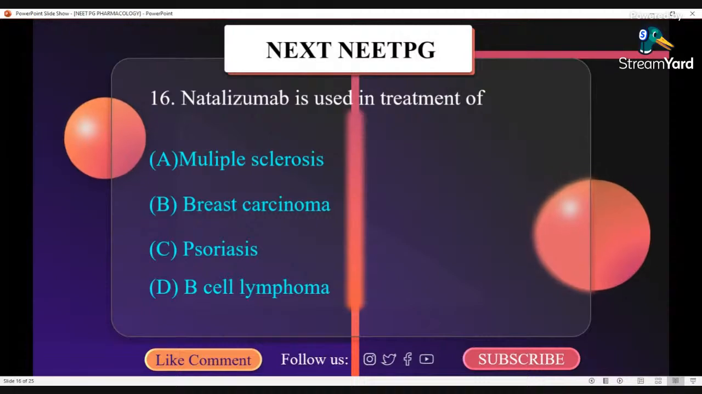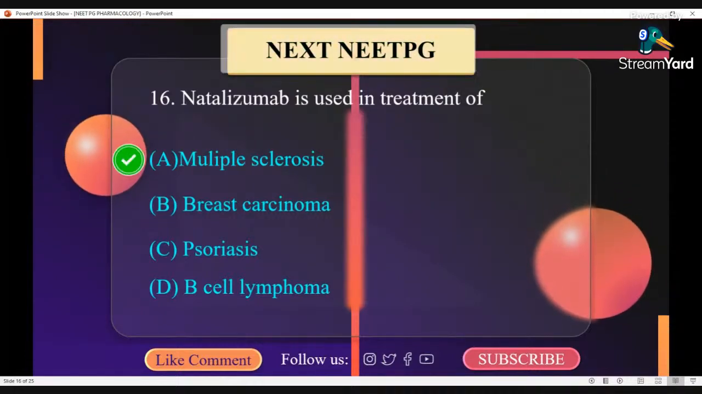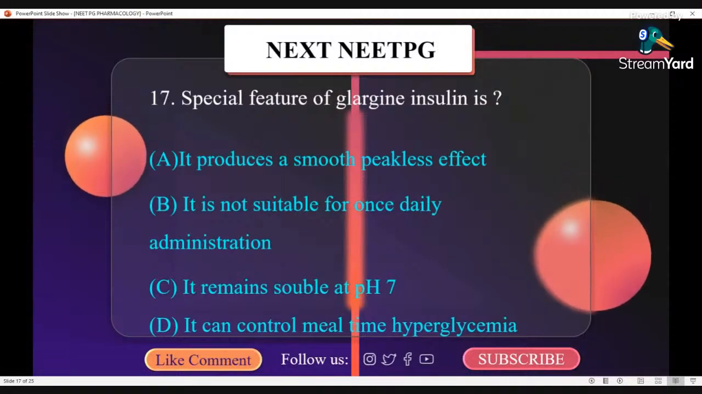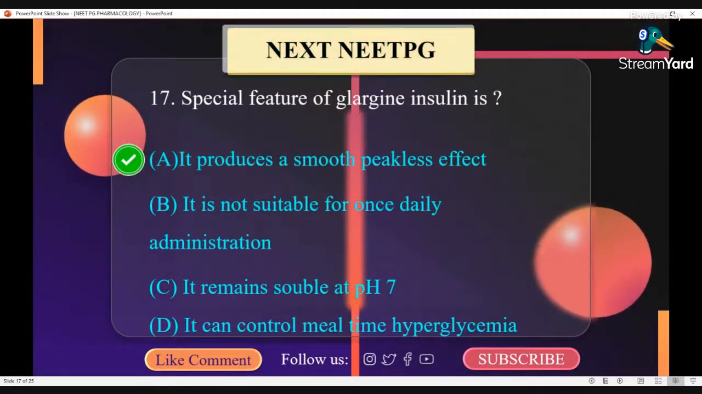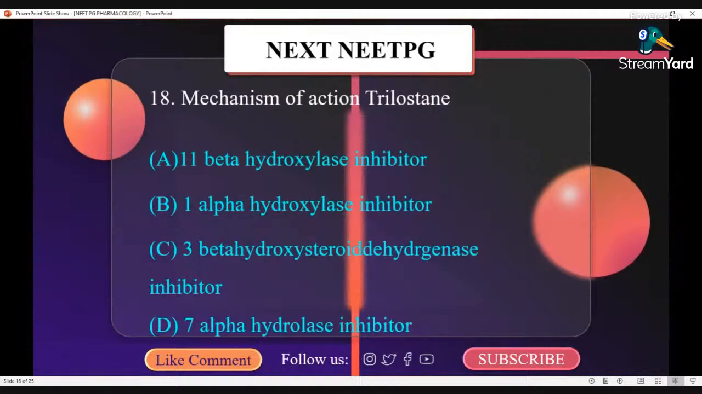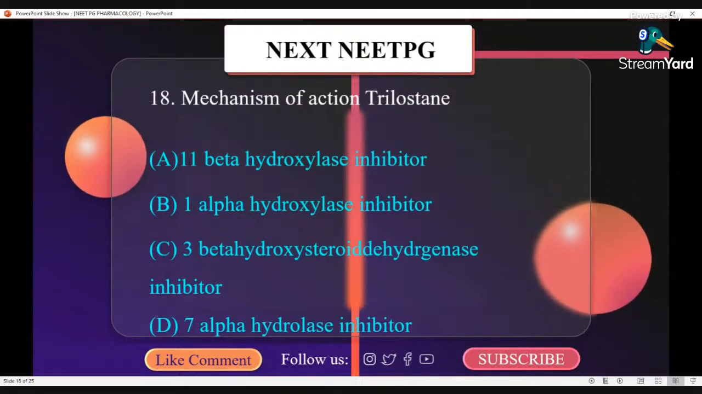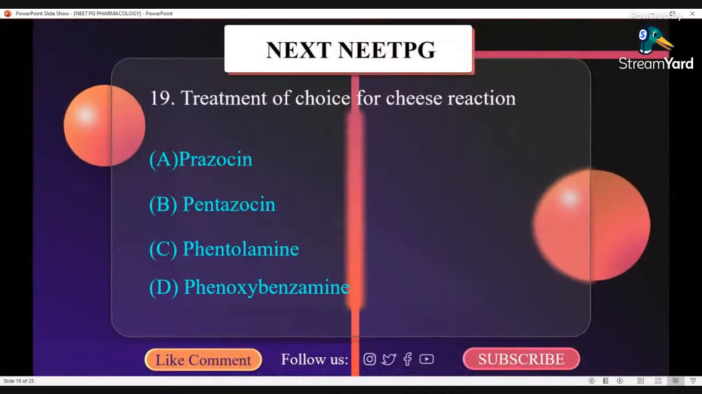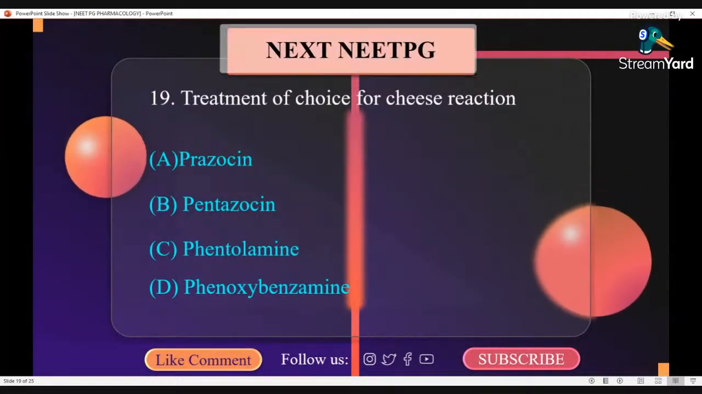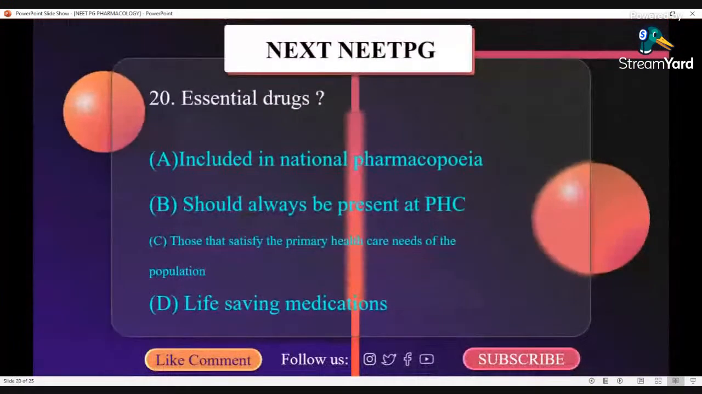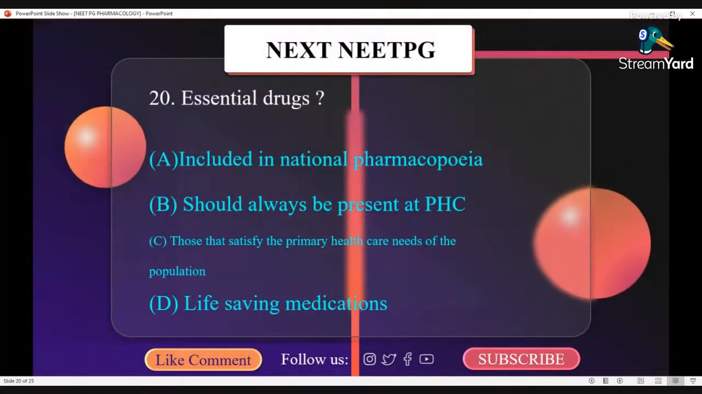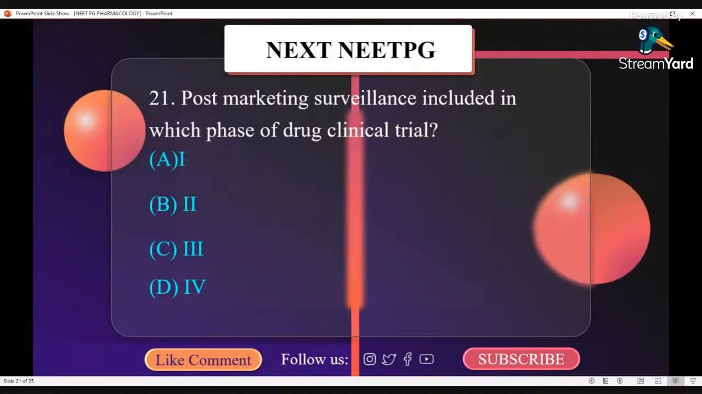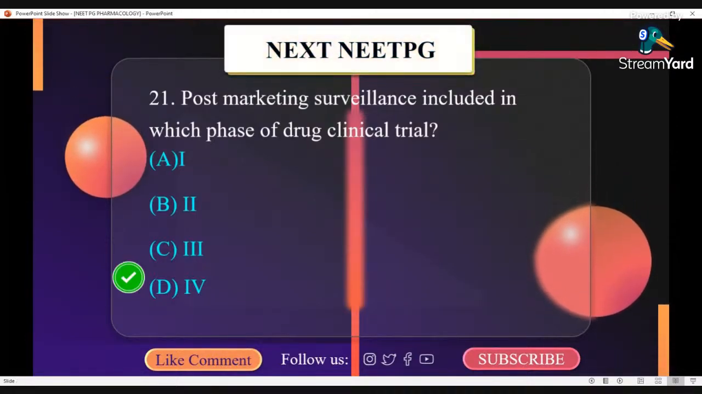Natalizumab is used in treatment of multiple sclerosis. Special feature of glargine insulin is it produces a smooth, peakless effect. Mechanism of action of trilostane is 3-beta hydroxysteroid dehydrogenase inhibitor. Treatment of choice for cheese reaction is phentolamine. Essential drugs are those that satisfy primary healthcare needs of the population. Post-marketing surveillance is included in phase 4 of clinical trial.